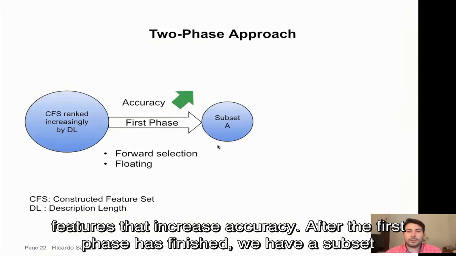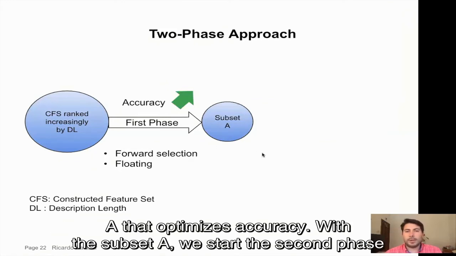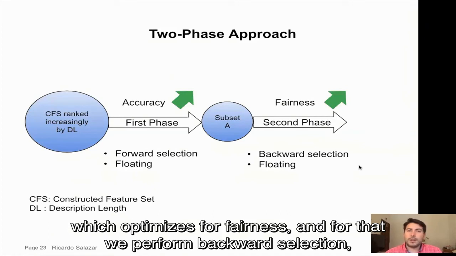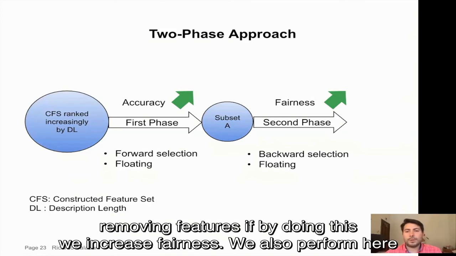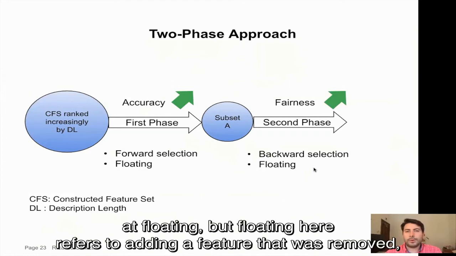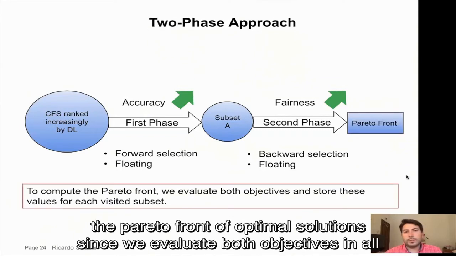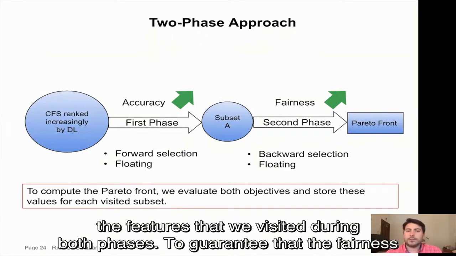After the first phase has finished, we have a subset A that optimizes accuracy. With the subset A, we start the second phase, which optimizes for fairness. For that, we perform backward selection, removing features if by doing this we increase fairness. We also perform floating here, but floating refers to adding a feature that was removed, if by doing this we increase fairness. At the end, we can compute the Pareto front of optimal solutions, since we evaluate both objectives in all the features that we visited during both phases.